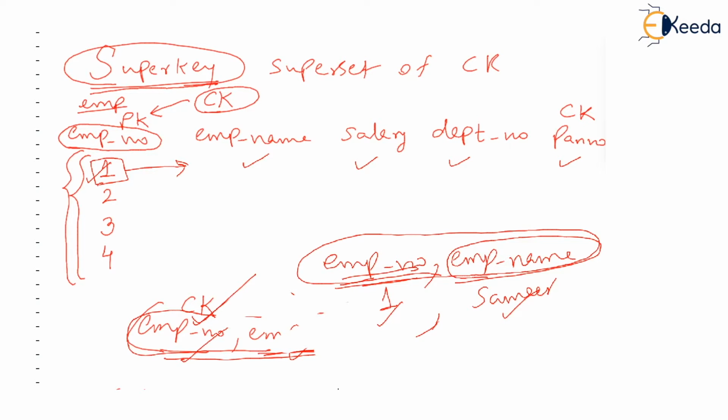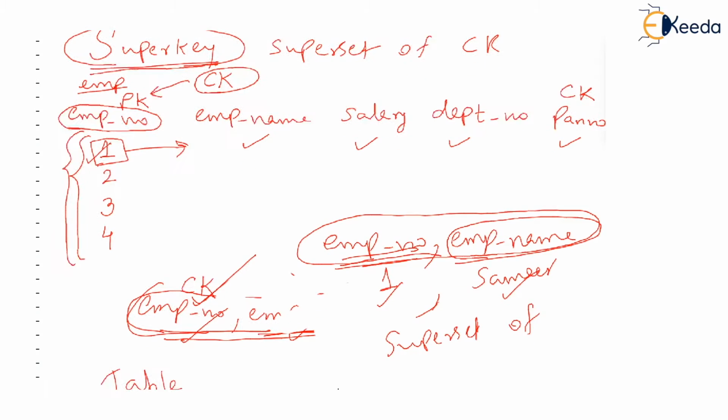Because if you give us the employee number, we would know the name, salary and department number of that person. Then employee number comma employee name is nothing but a superset. It is a superset of the candidate key, and the candidate key of this table is employee number. Then anything added to the candidate key forms a super key. In simple sense, anything added to the candidate key forms a super key.